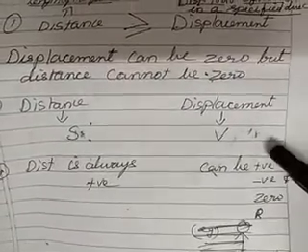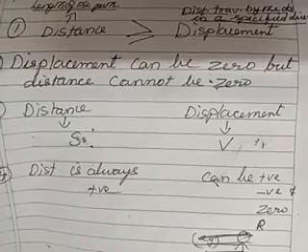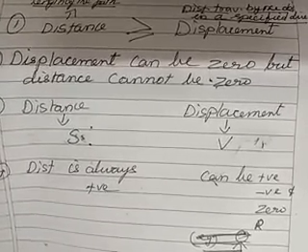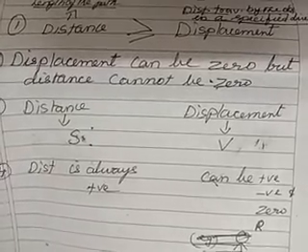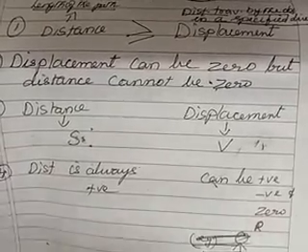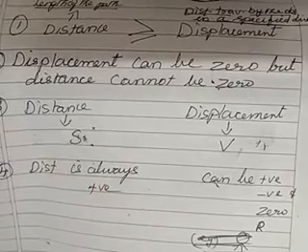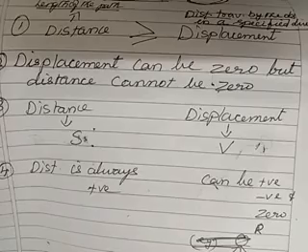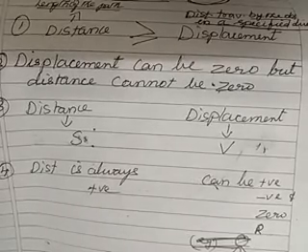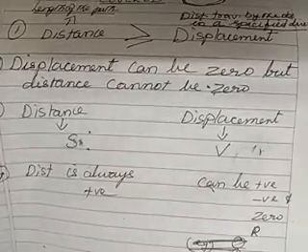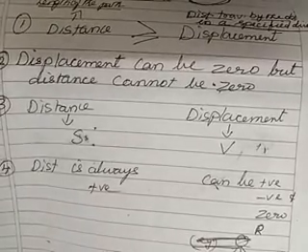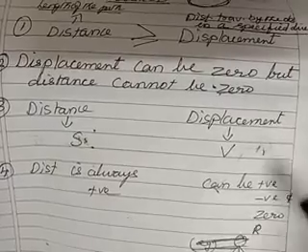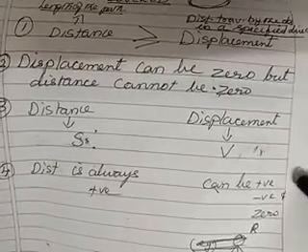How is it? Positive we will understand. One case we saw: I am dropping a ball from the first floor to the ground floor, then in that case you will say distance and displacement are equal. So it can be positive. But negative, what do you mean by negative? When you make the body move in the opposite direction, suppose a man is moving from point A to B, you take it as positive, and if he is returning from B to A, or you consider only B to A, then it can be negative, or it can be 0 also. So the displacement can be positive, negative, or 0.